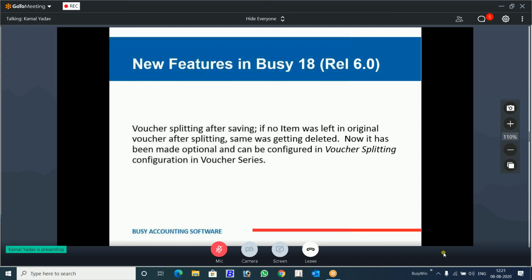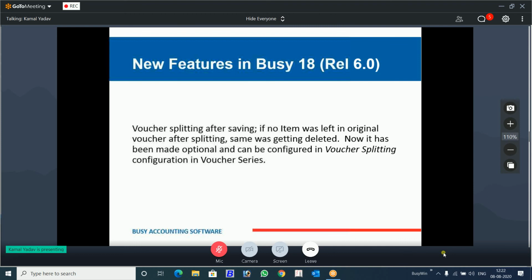Voucher splitting, I will just explain to you that if after splitting nothing is left in that voucher, then in that case that voucher was deleted. Now it won't be deleted. The header part will be saved as it is, and you can later on use that voucher. Then it's optional. You want to retain that or you want to delete that.